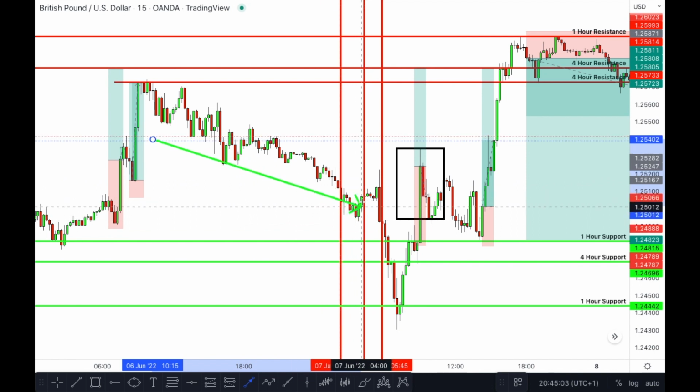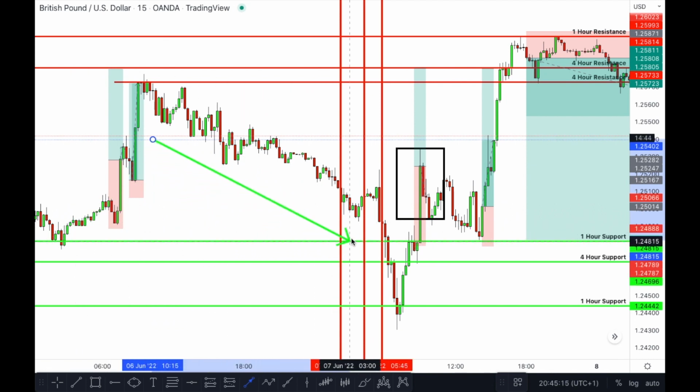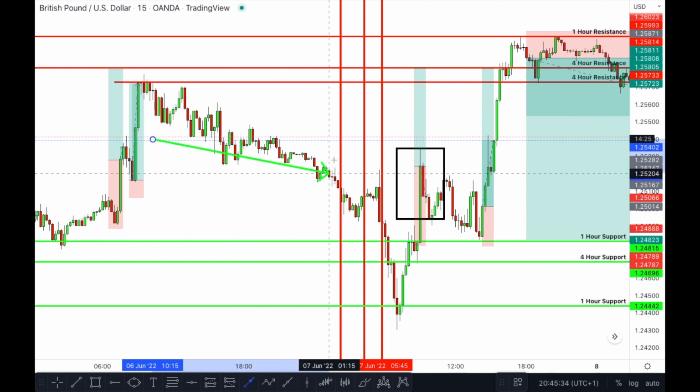You can see it popped up with a buy trade here. Have we seen a tap of this level yet? No, we have not seen a tap of this level yet. So why would we take this trade entry? We wouldn't. So we'll leave that one. Now we had another sell here. So you had 3 trade alerts that appeared here on a 15-minute time frame, but there was no need for you to take these 3 trades because price action was trading in the middle.